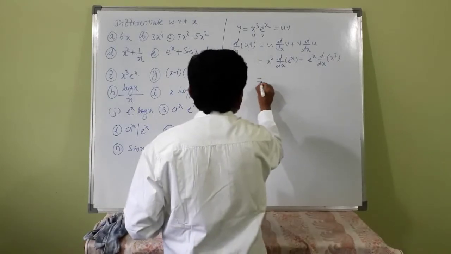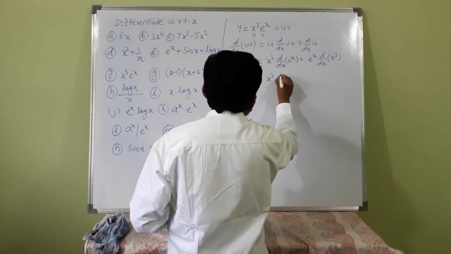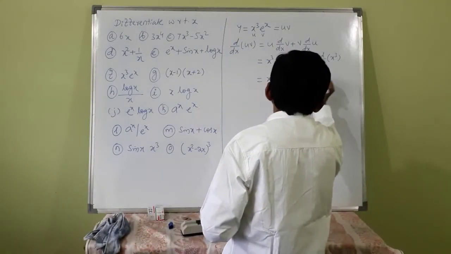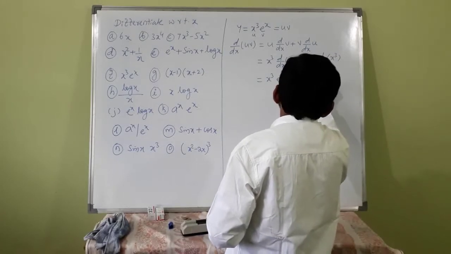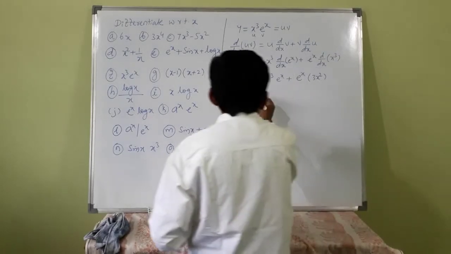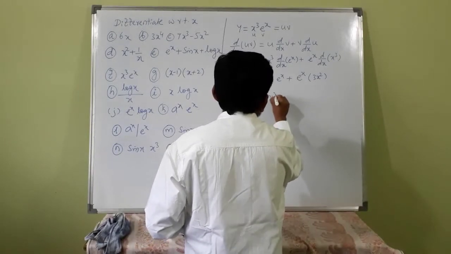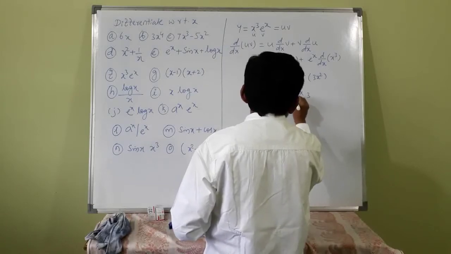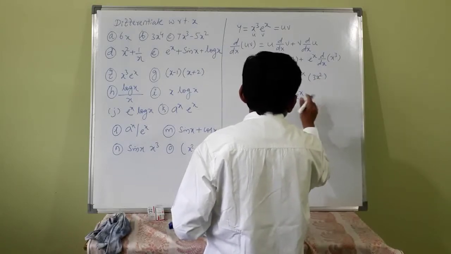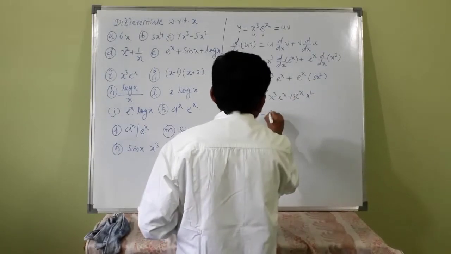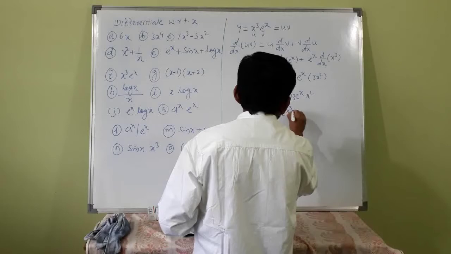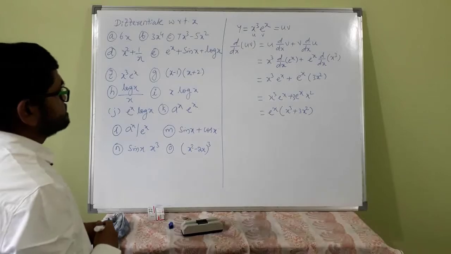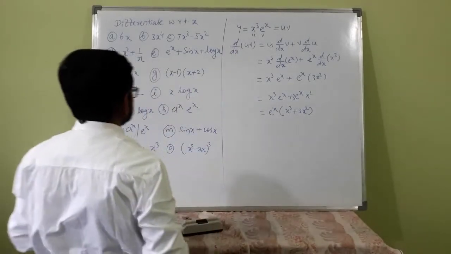This is x cube into e raised to x plus e raised to x into d by dx of x cube, which is 3 x squared. That is x cube e raised to x plus e raised to x into 3x squared, or if you take e raised to x common, e raised to x into x cube plus 3x squared. Okay, this is the derivative of the given function.